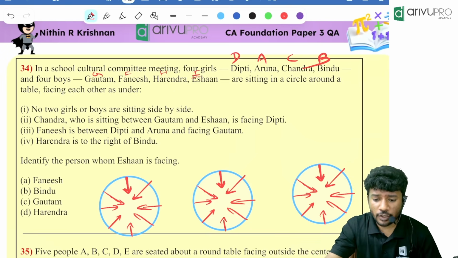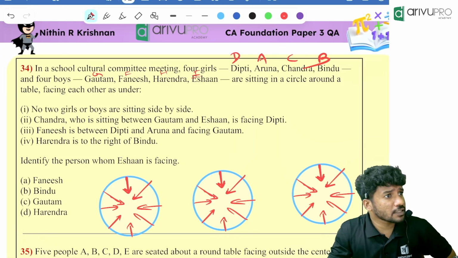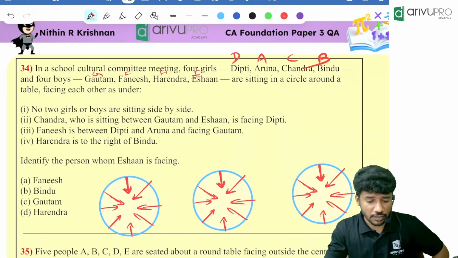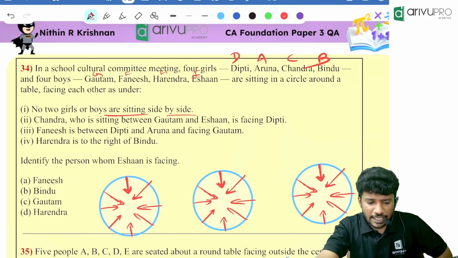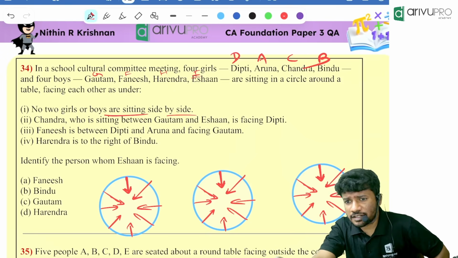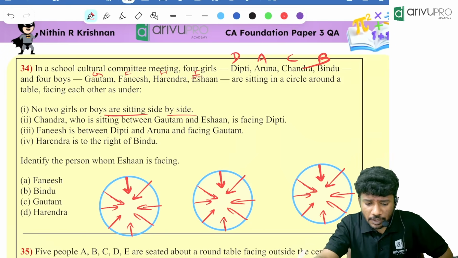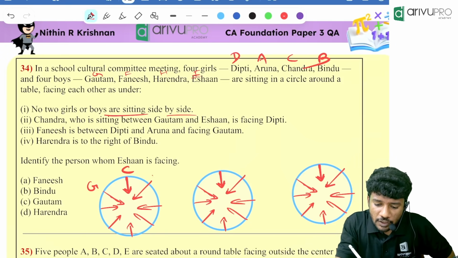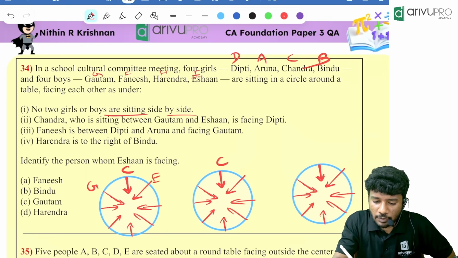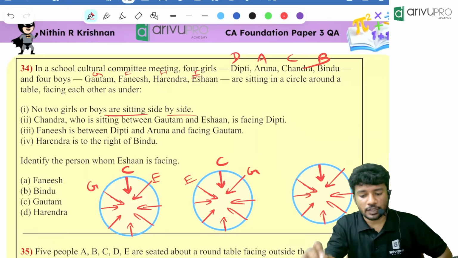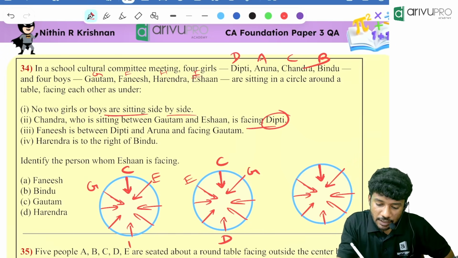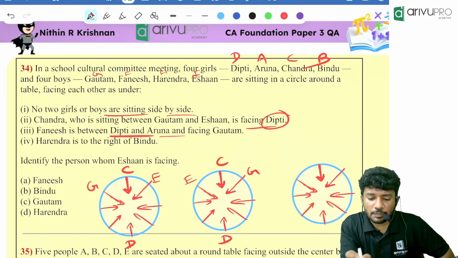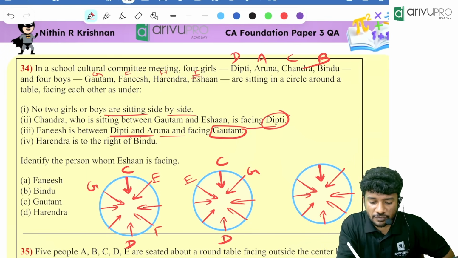Same approach. Now looking here, they cannot sit side by side, right? Sakshini, correct answer. No two girls and boys are sitting side by side. That is also given. Chandra. Can I use the letter C instead of Chandra rather than writing everything? C is sitting between Gautam and Ishan, one possibility, or C is between Ishan and Gautam, and facing Deepthi. Chandra is facing Deepthi. Then Fanish is between Deepthi and Aruna, facing Gautam.